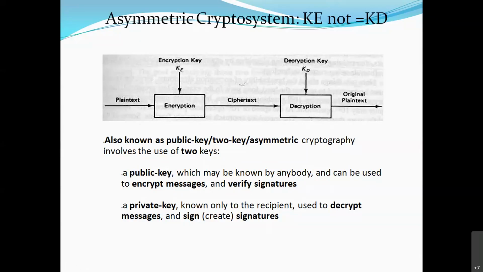Now take Chaitrali, who also has a public key and a private key. Now I want to send a message to Chaitrali. Which of her keys do I know? I know her public key, right? I will send the message, for example, meet me in the cabin. I will encrypt the message using Chaitrali's public key and send it to her. Chaitrali knows her private key, so the message I sent to her, she will decrypt because she has her private key.